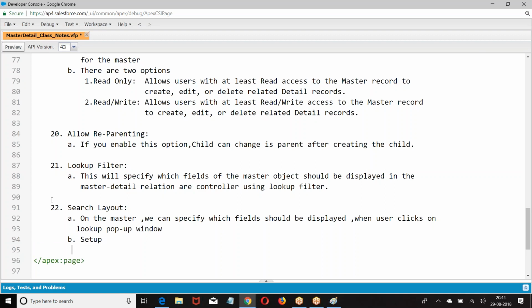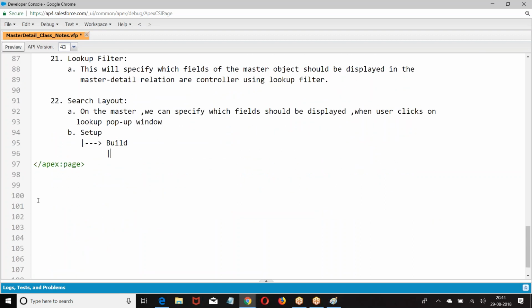Setup, build, customize, object. You are disturbing yourself and disturbing the class,